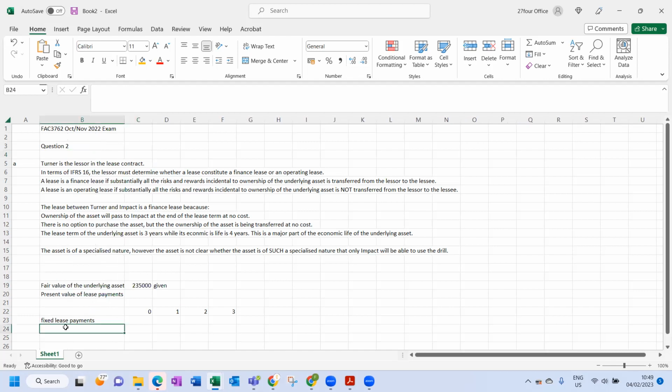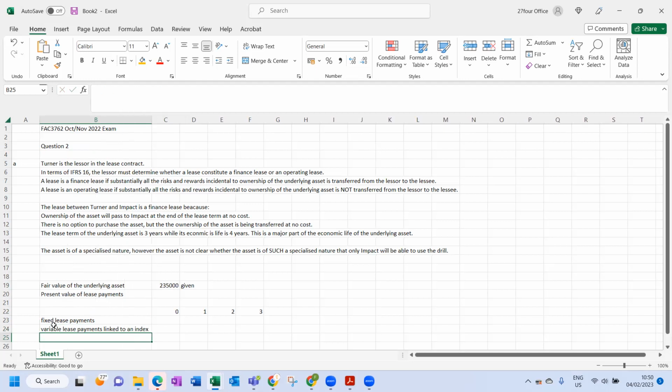What can also be included? Variable lease payments linked to an index. There's nothing on this one, but we're just putting everything in.